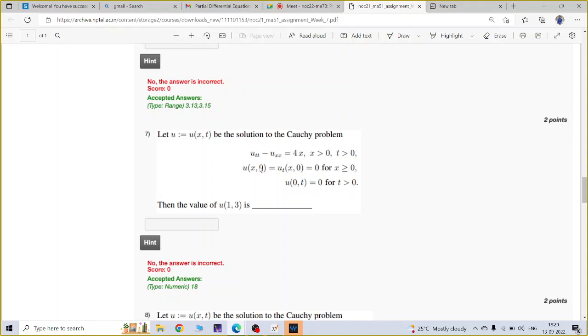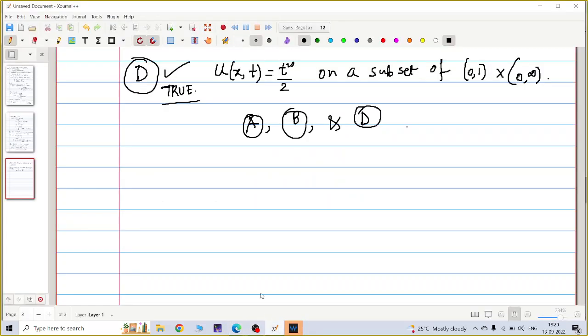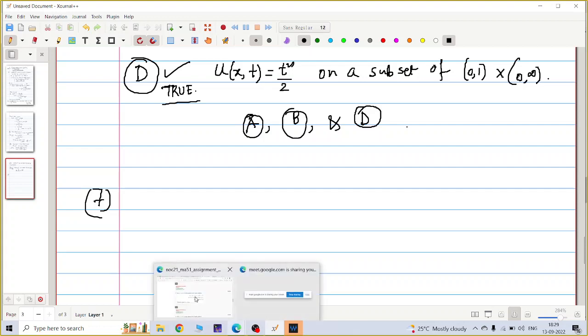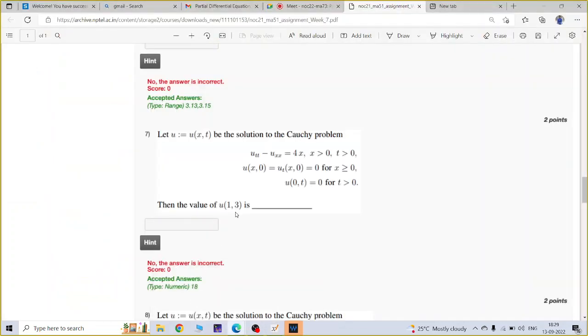Just now I wrote the solution for Duhamel's principle, so let me write the equation. Ruby, do you understand the problem first of all? No, sir, once again the problem.